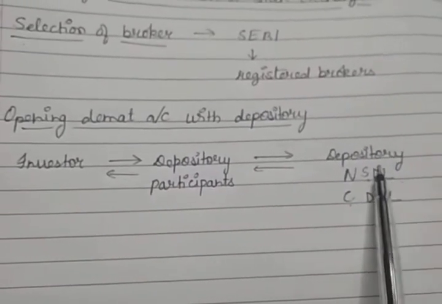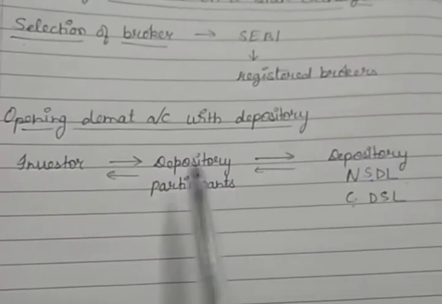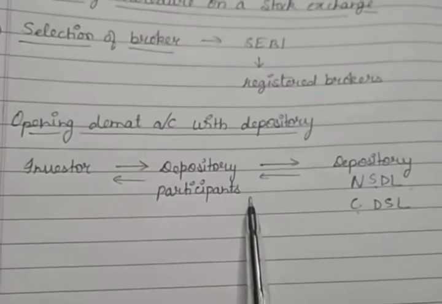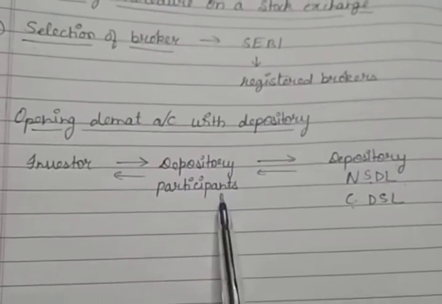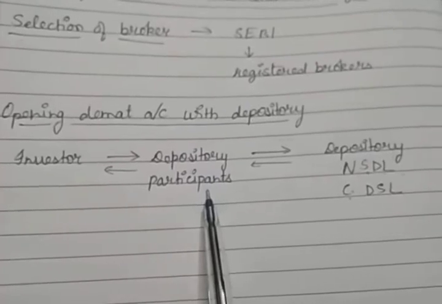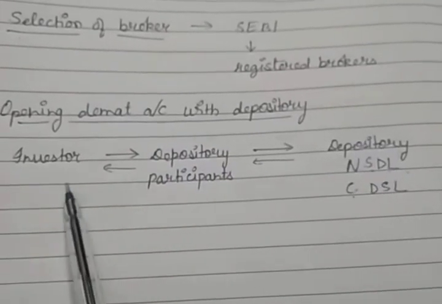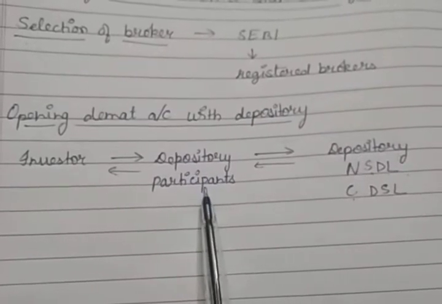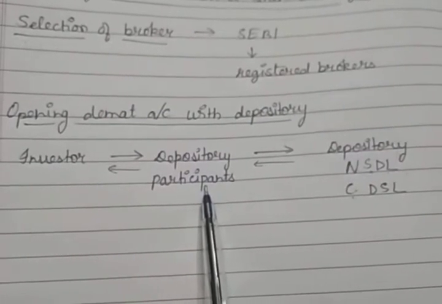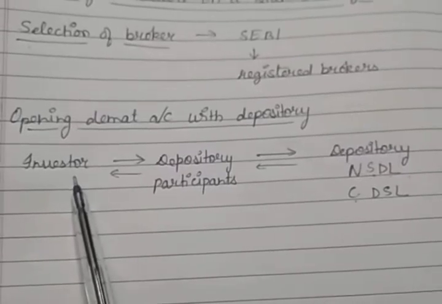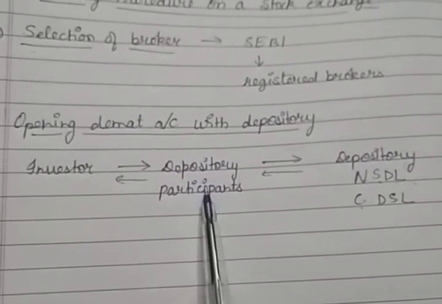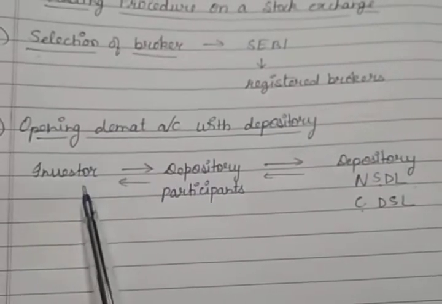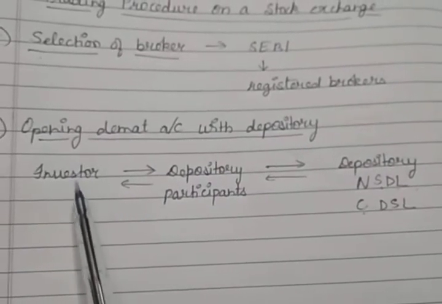Depository interacts with investors through depository participants. So these are the depository participants who act as a mediator between the depository and the investor. So depository participants will maintain the securities accounts and balances of the investors, and these depository participants intimate the investors about the status of their holding from time to time.